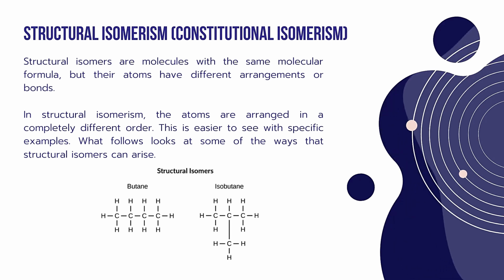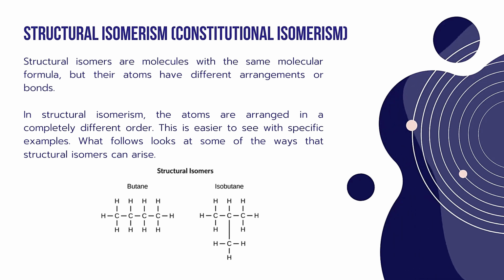Structural isomers are molecules with the same molecular formula but their atoms have different arrangements or bonds. In structural isomerism, the atoms are arranged in a completely different order. This is easier to see with specific examples. What follows looks at some of the ways that structural isomers can arise. So, structural isomers are molecules with the same molecular formula but different arrangements or bonds; the atoms are arranged in a completely different order.